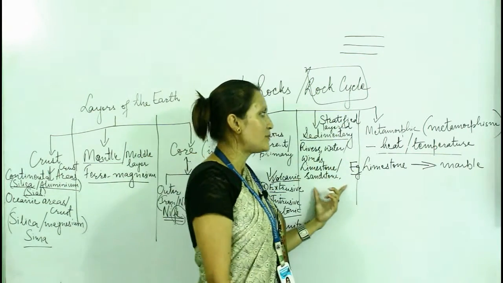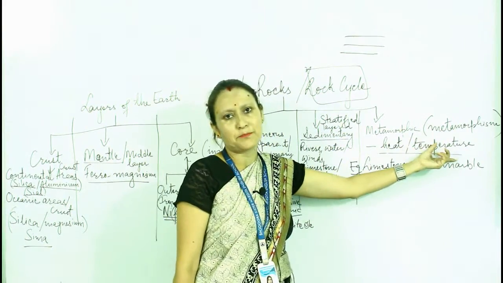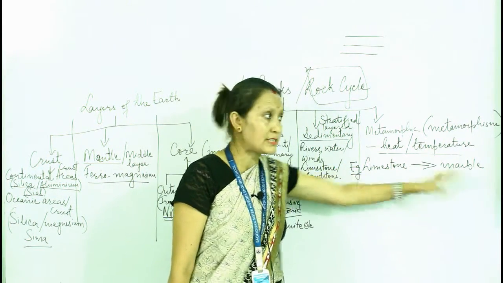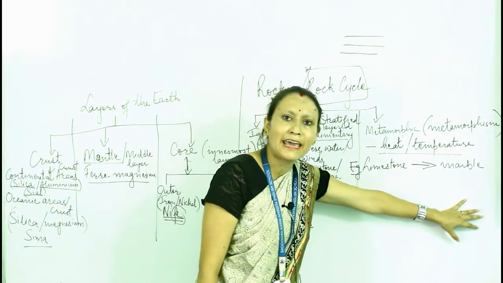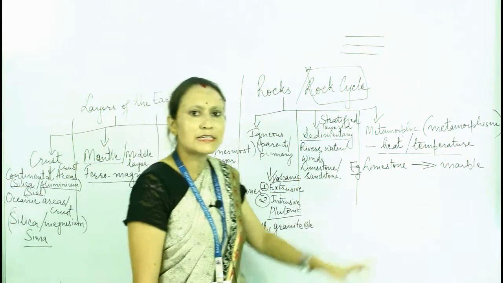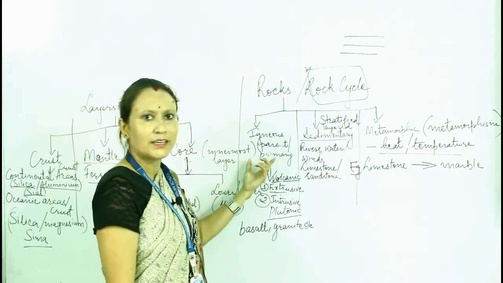And again the sedimentary rocks, due to the process of metamorphism, due to intense heat and temperature, are transformed into another type of rock, metamorphic rock, the same rock. Now the metamorphic rock sometimes again, due to intense heat and temperature inside the earth, changes into another form of rock, that is igneous rock.